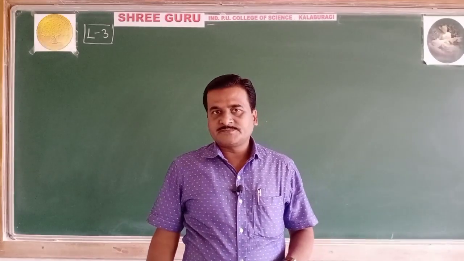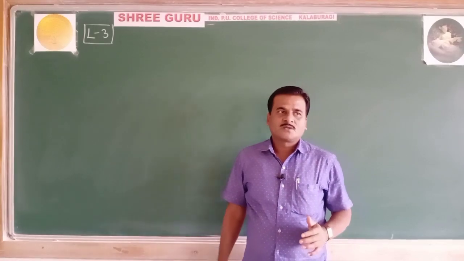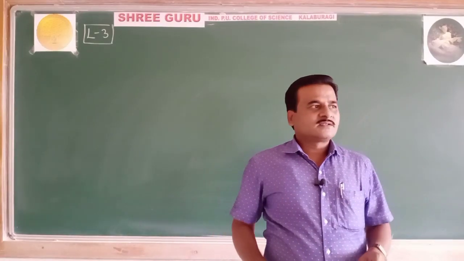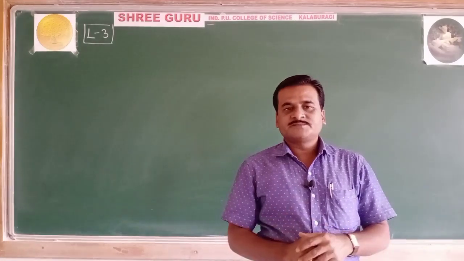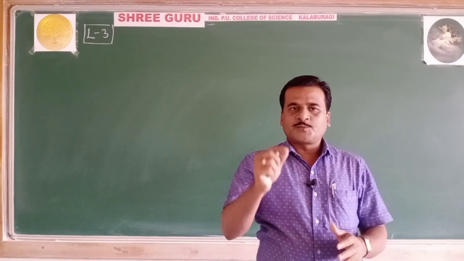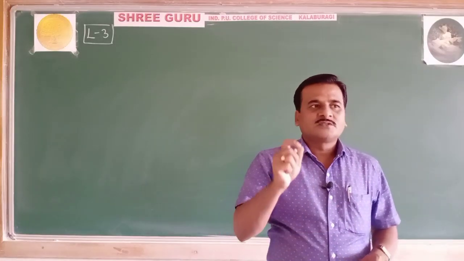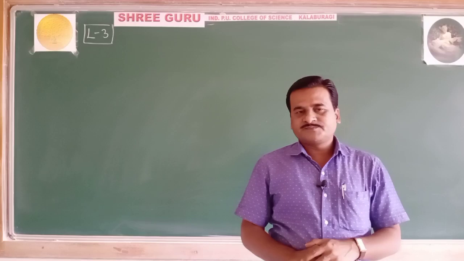Well, dear students, from the last video, hope you have come to know regarding the important terms pertaining to coordination compounds.